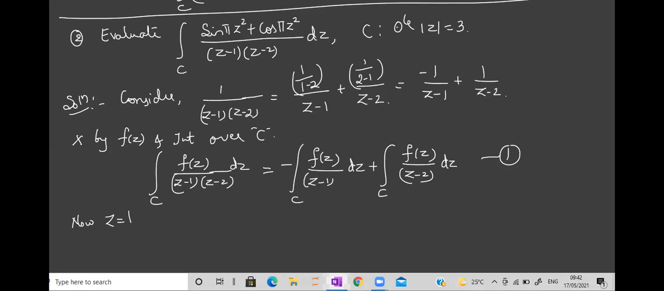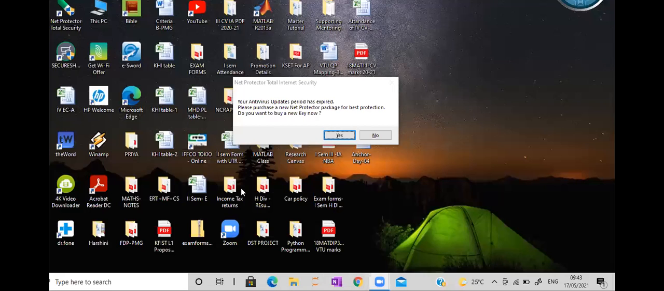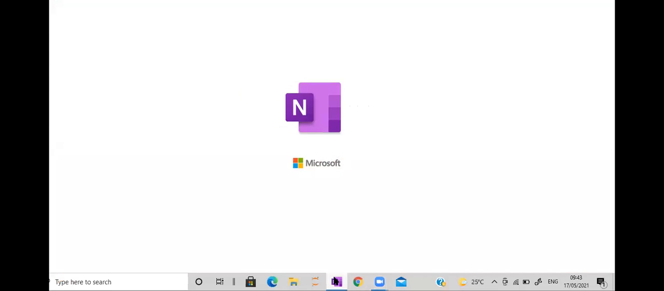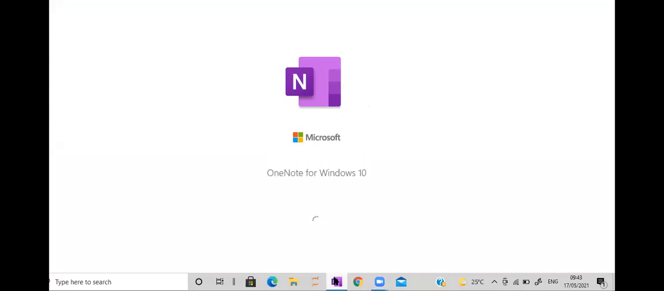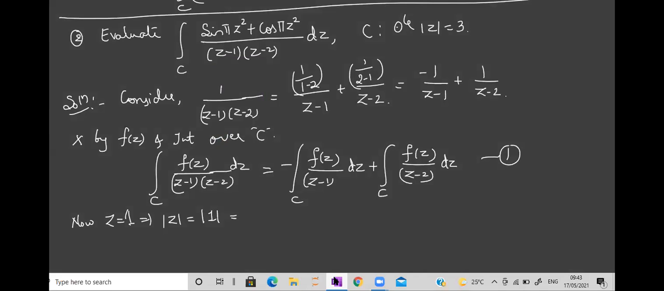So now come back to the circle. How have they given it? Modulus of z is 3, right? So you put modulus on both the sides. What is modulus of 1? 1 only. This 1 should be compared with which number? Is it 4, 3, 2, or 1? 3.